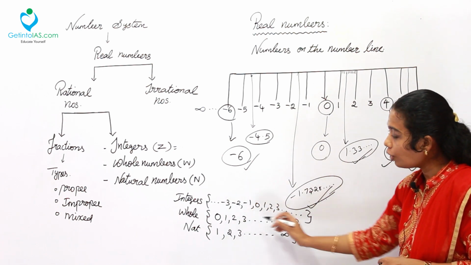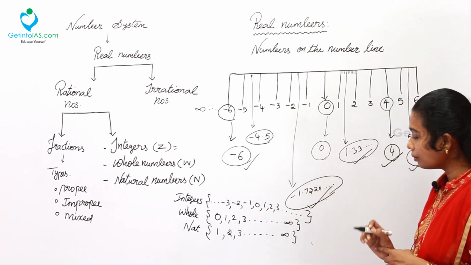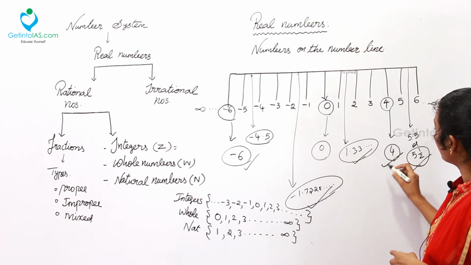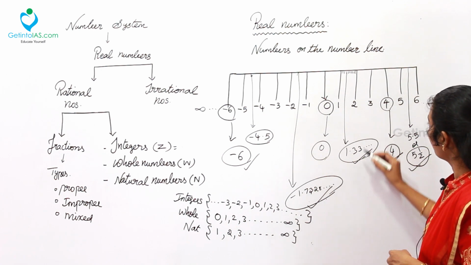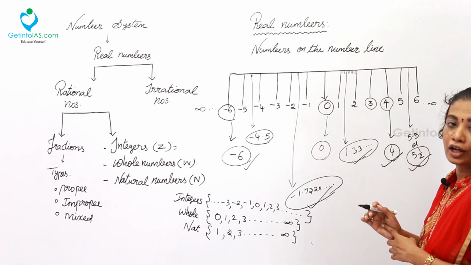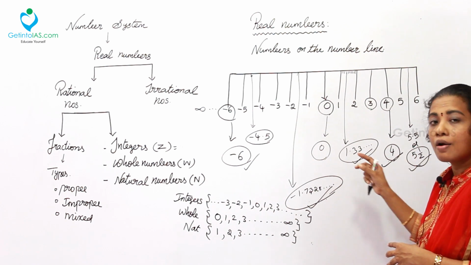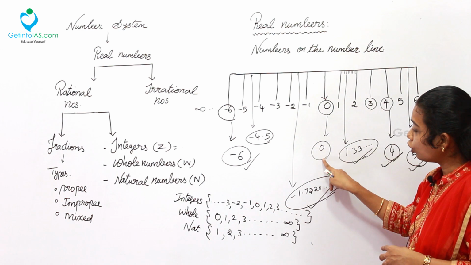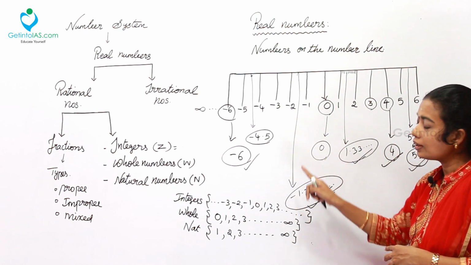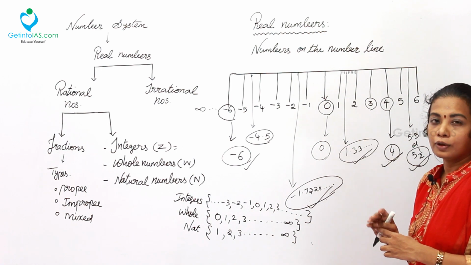Then the next one, whole numbers. 4 is a whole number. Then natural numbers: 4 is a natural number and -6 is not a natural number. One more thing, 3 is also a natural number. So under this we got fractional values, rational numbers, irrational numbers, natural numbers, whole numbers, and also integers. All together they make up the real numbers.